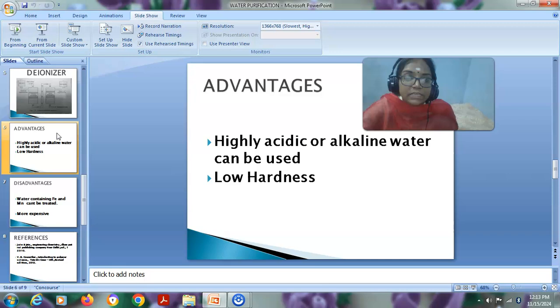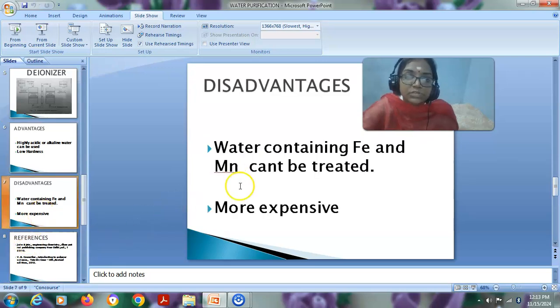Even highly acidic solutions or highly alkaline solutions can be used for this water treatment. Then the water obtained by this method has a very low hardness. So these are some of the merits of using this technique. Then coming to the demerits, the disadvantages of using this technique.